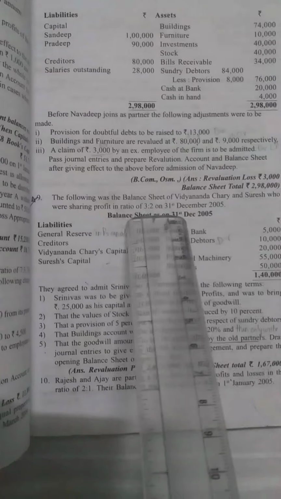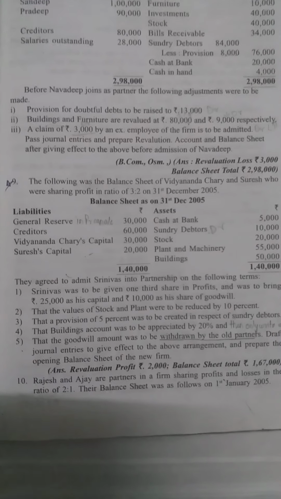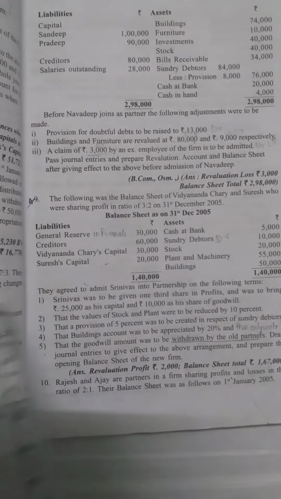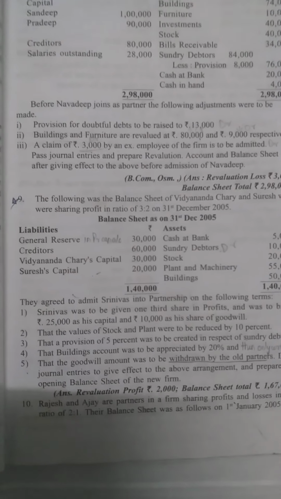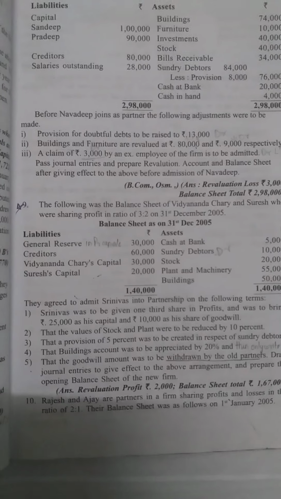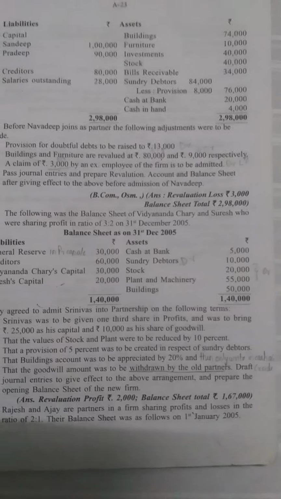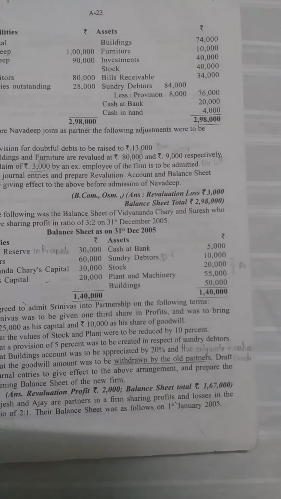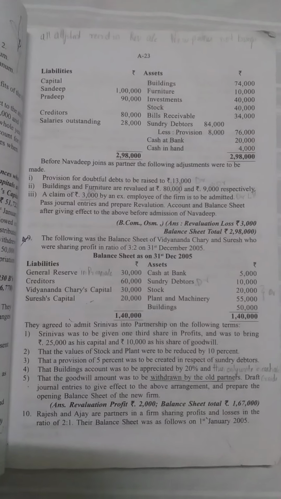The following was the balance sheet of Vijayananda Chari and Suresh, who were sharing profits in the ratio of 3:2 on 31st December 2005. Balance sheet as on 31st December 2005. Liabilities: General Reserve 30,000, creditors 60,000, Vijayananda Chari's capital 30,000, Suresh's capital 20,000. Assets: cash at bank 5,000, sundry debtors 10,000, stock 20,000, plant and machinery 55,000, buildings 50,000. The total is 1,40,000 on both sides.